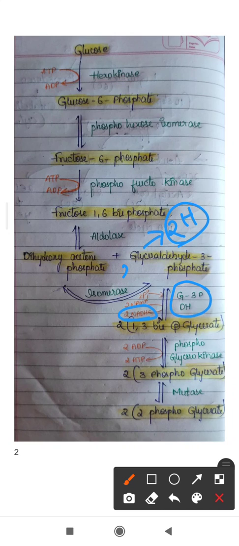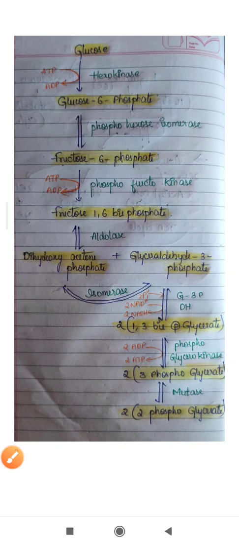So two molecules of glyceraldehyde 3-phosphate donate one hydrogen each, and here 2 NAD plus will be converted to 2 NADH. Okay. So the final product in this step is two molecules of 1,3-bisphosphoglycerate. So 1,3-bisphosphoglycerate is formed here in the sixth step.